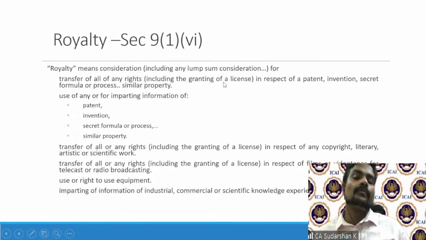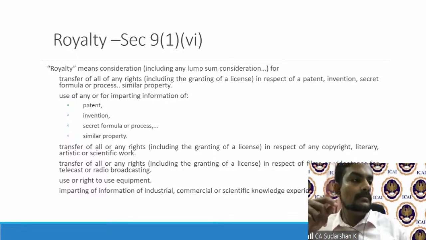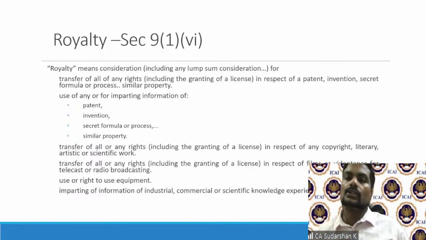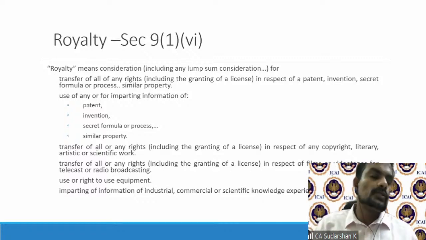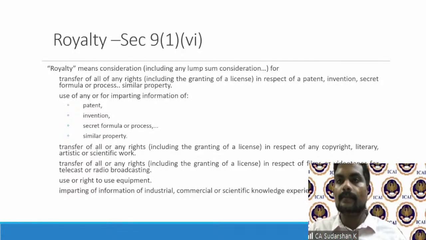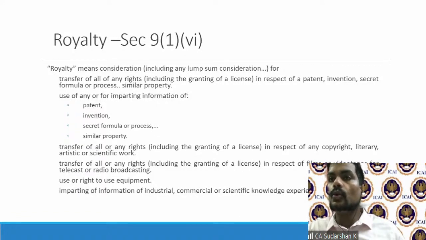Now we will move on to royalty and fees for technical services. Section 9(1)(vi), royalty and FTS, was introduced in 1976, after India started to enter into a few treaties. So this is largely a treaty-inspired provision. Now, what was the need for India, which was very smart, to have royalty and FTS in its tax treaties? We will see why there's a need for royalty and FTS.